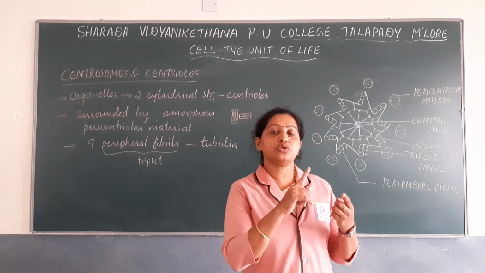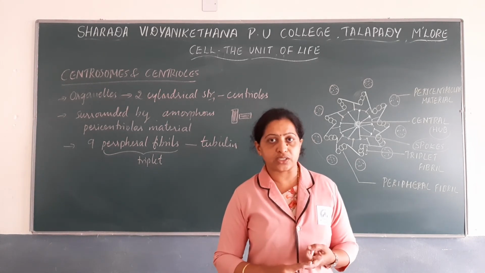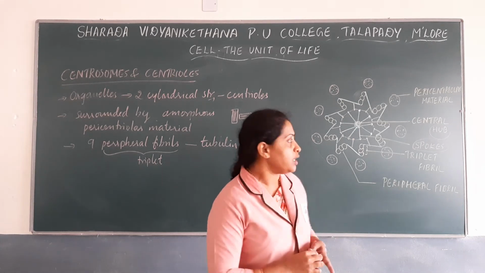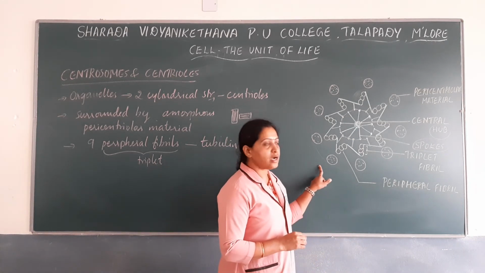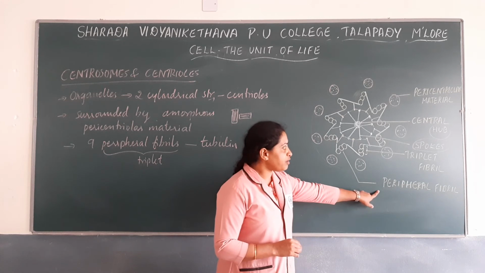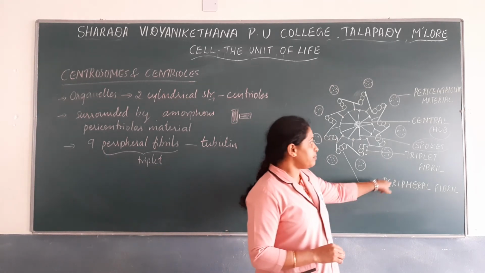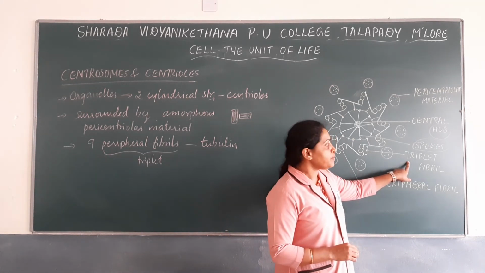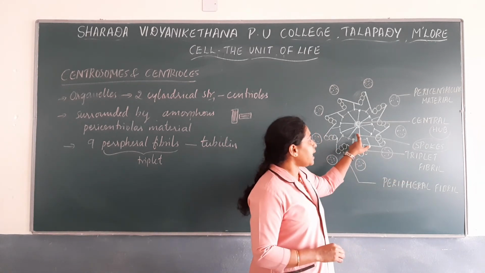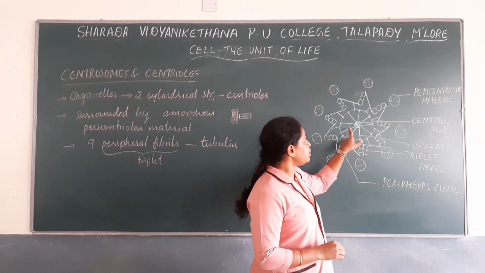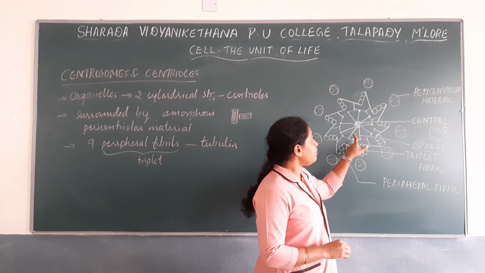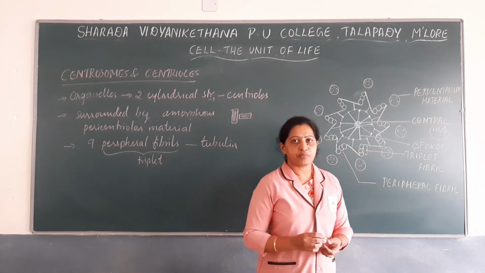The centrioles always lie perpendicular to each other, and each centriole has 9 peripheral fibrils, and each peripheral fibril is a triplet, and they are connected with the help of the spokes to the central hub.